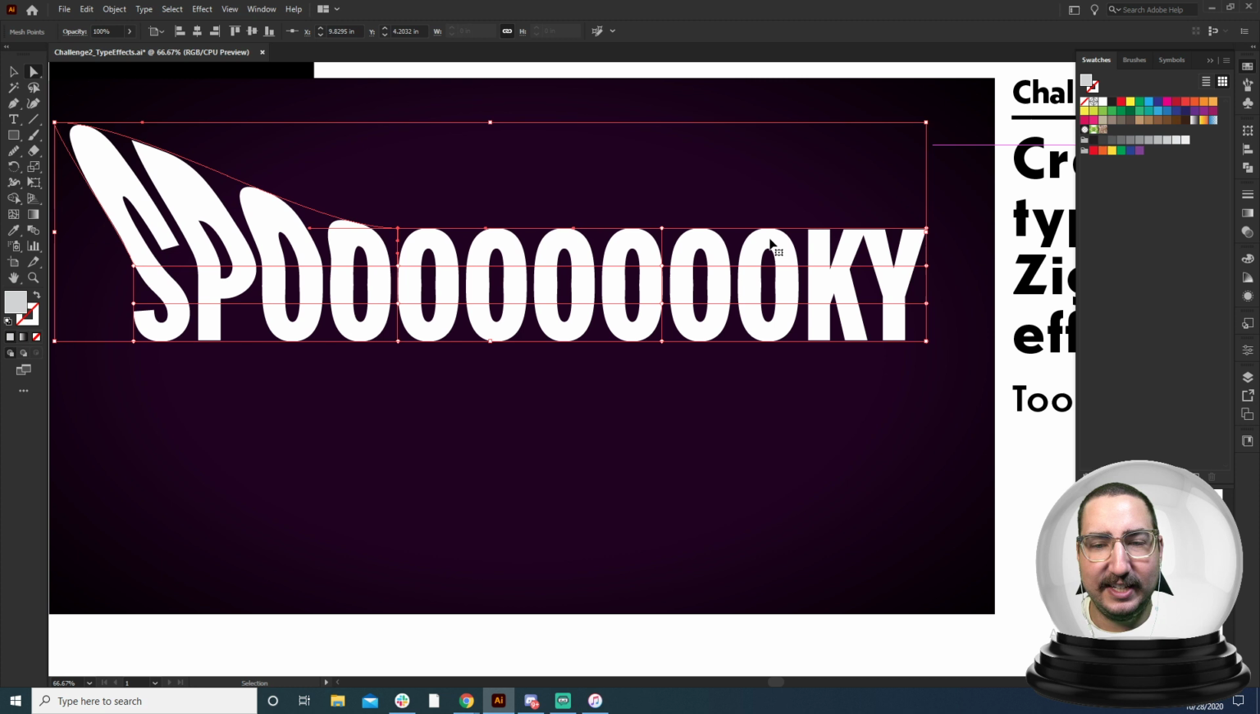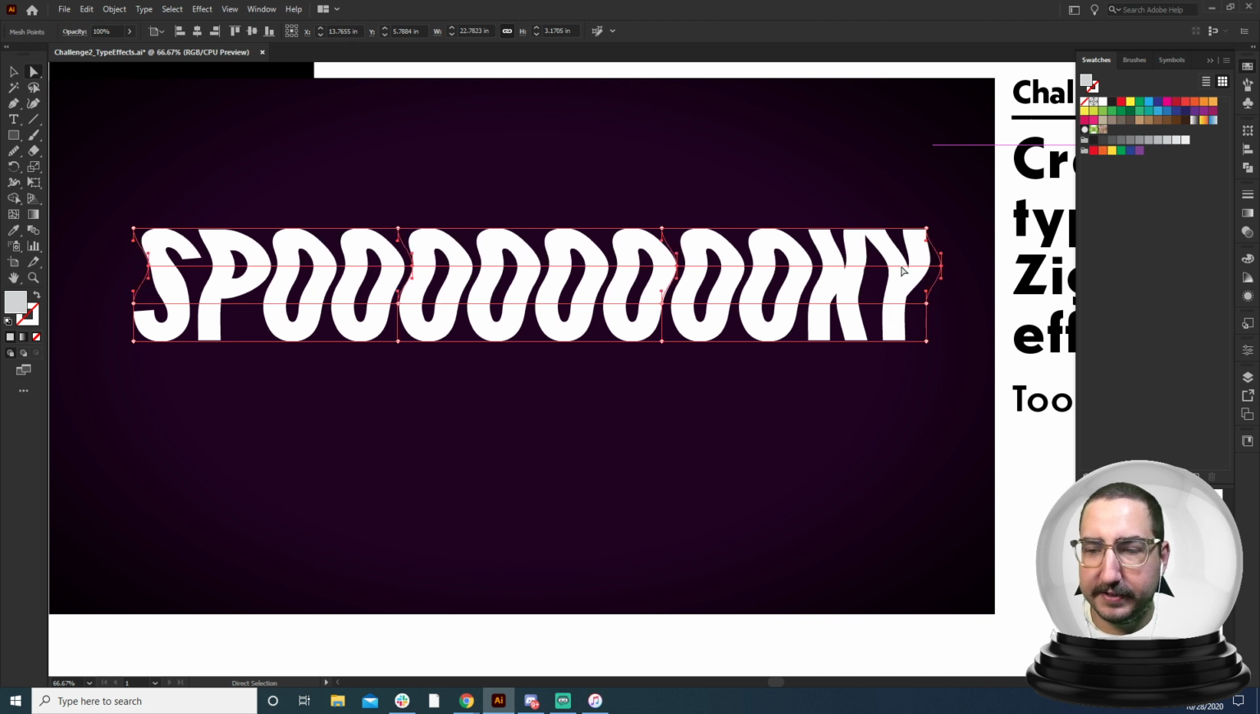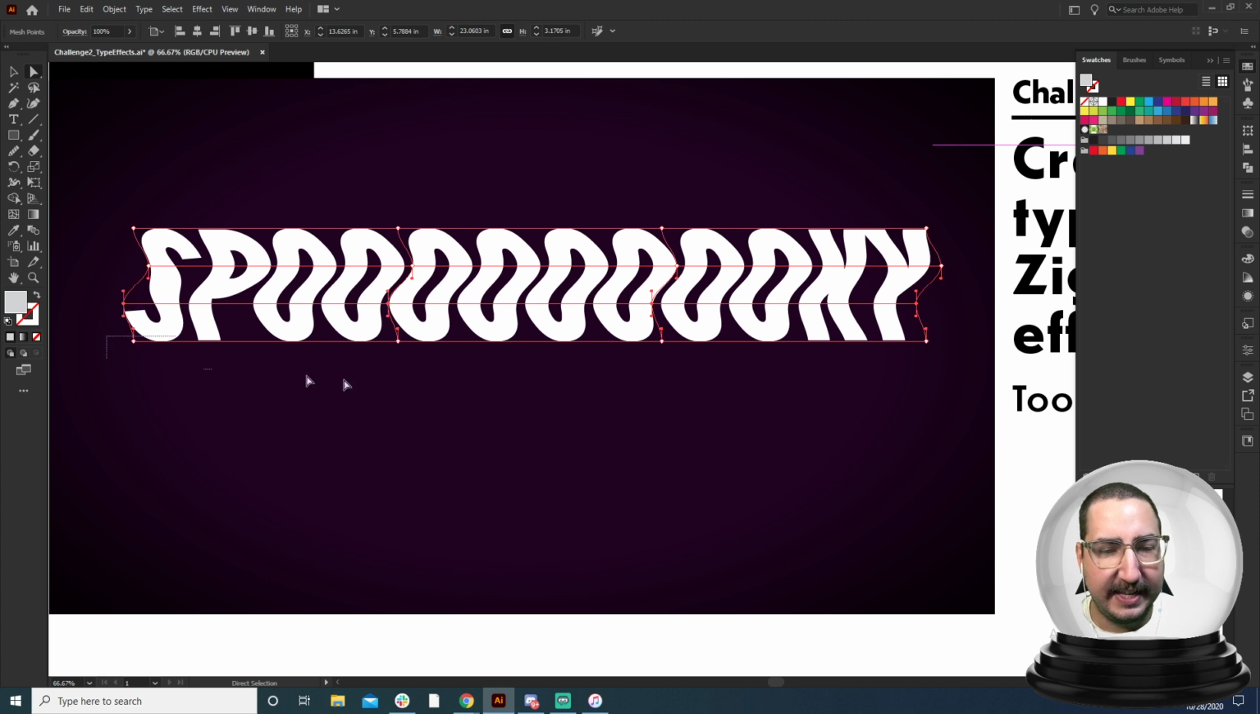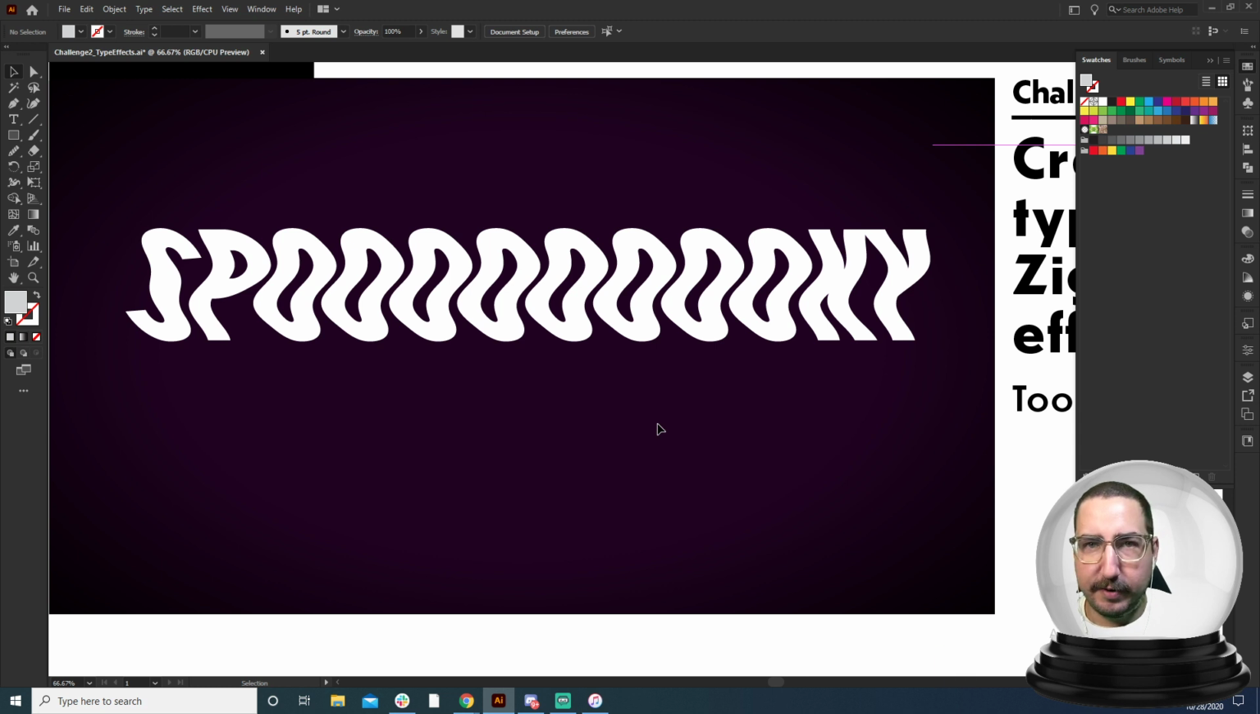But what we can do is, just like we were playing with the zigzag, we can grab an entire row right here and maybe move it to the left. And then over here, create another zigzag where we move it to the right. And then again here, maybe we move this one to the left. Okay, so now we've created this wobbly type.